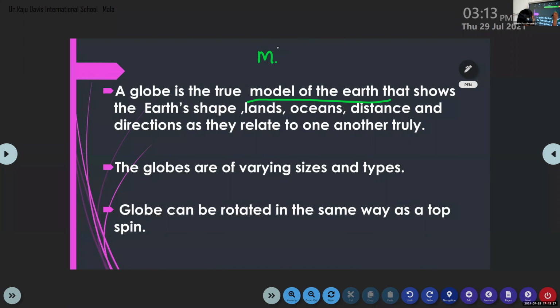Ma'am, should we note it? Yes, of course. Miniature model of the earth. We can say the globe is the replica of the earth. Otherwise we can say the globe is the three-dimensional model of the earth.